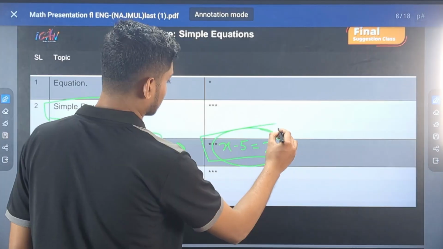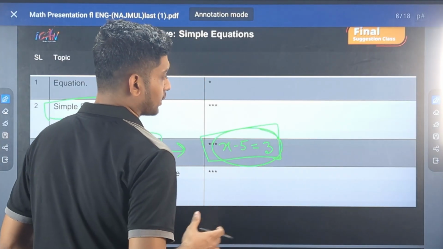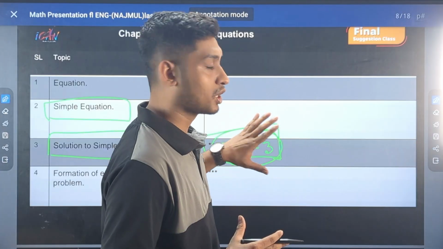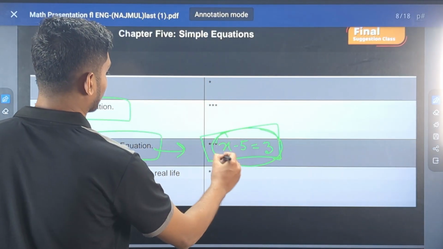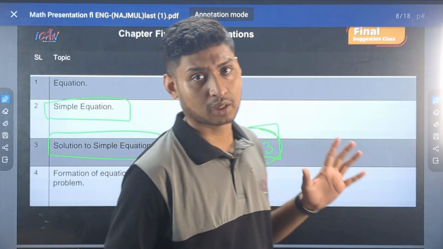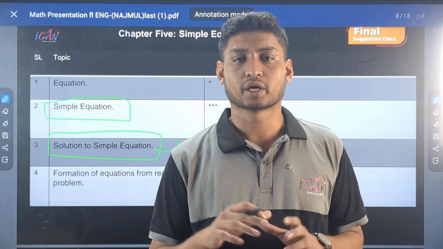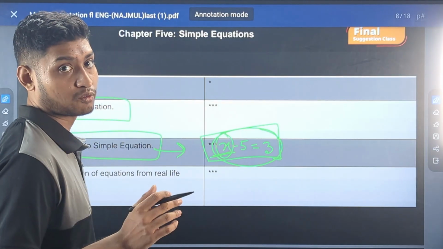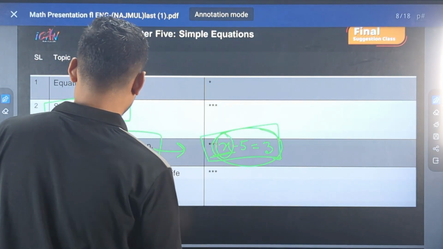In all cases, whether we are finding the root of the variable or finding the solution of the equation, we have to find the value of x. Okay, and there are 3 to 4 axioms in that chapter related to solving equations. We have to be very acquainted with those.